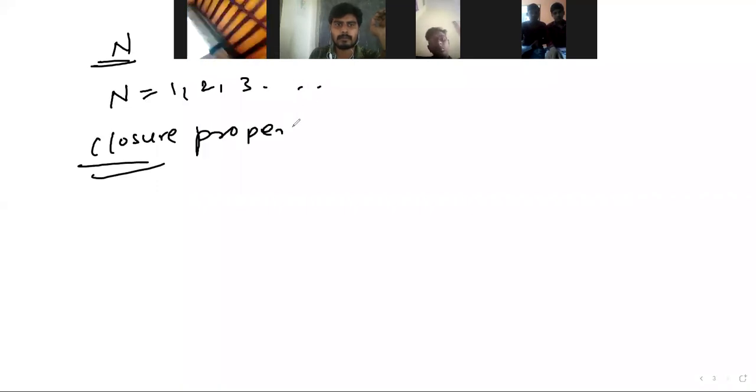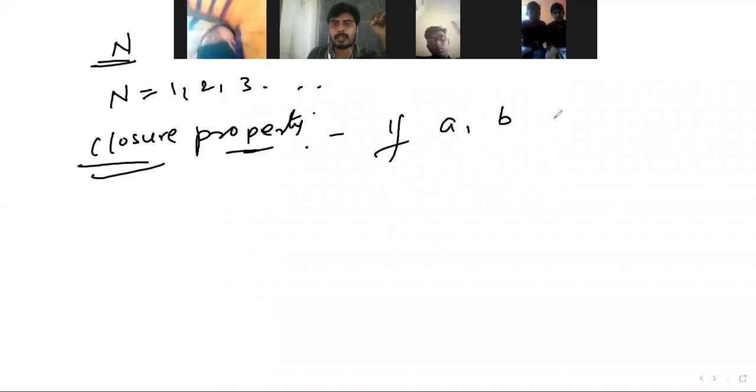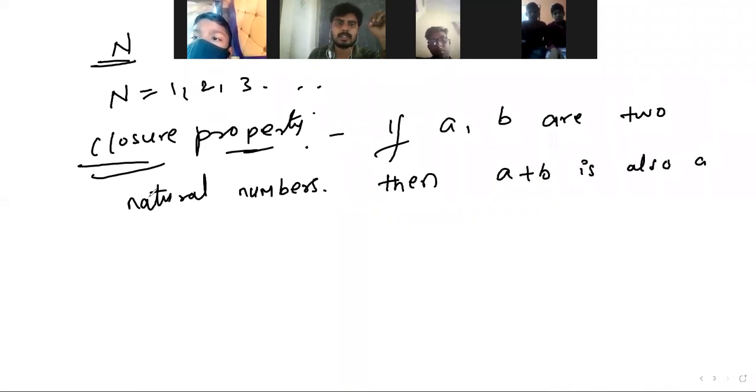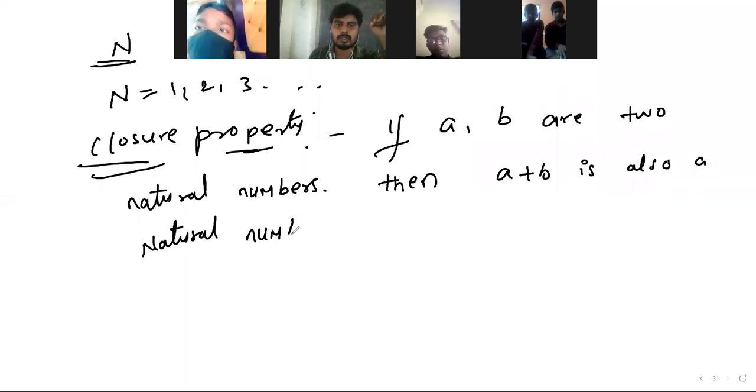Closure property: if a, b are two natural numbers, then a plus b is also a natural number.